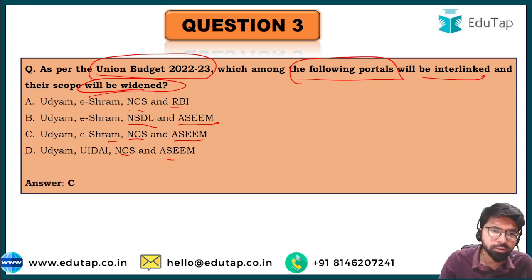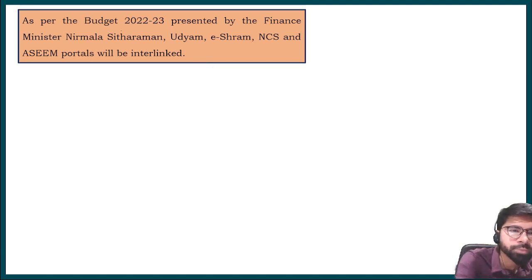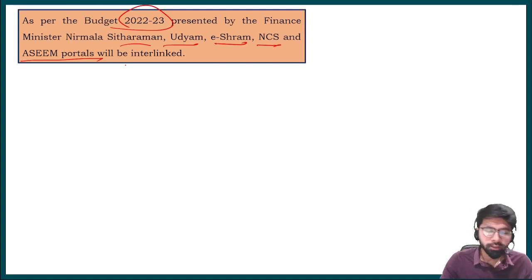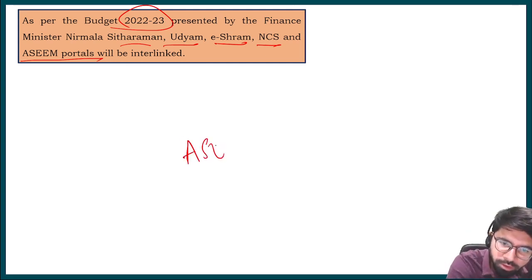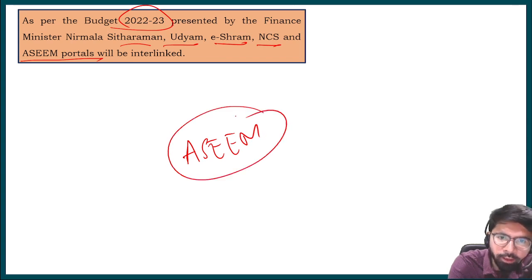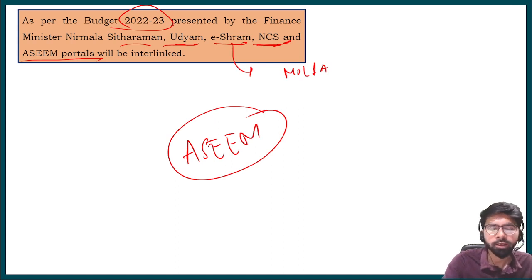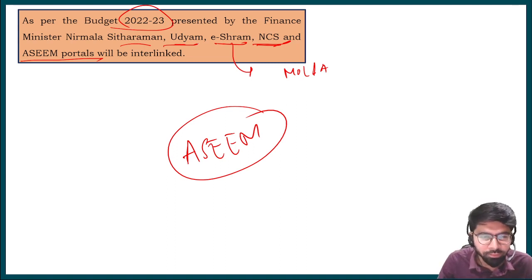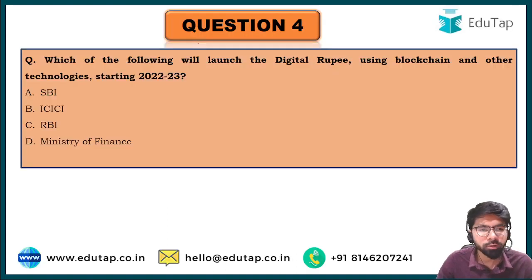This was recently introduced in the budget 2022-23. Let us look at it. See, as per the budget speech presented by Finance Minister Nirmala Sitharaman, Udyam, eShram, NCS and ASIM portals will be interlinked. In the comment section below, friends, you tell me what does ASIM stand for. And eShram is a portal of the Ministry of Labour and Employment. This is National Career Service. Udyam is again related to MSMEs. So this is homework for you. Tell me the full form of ASIM in the comment section below. Let us move on to the next question now.